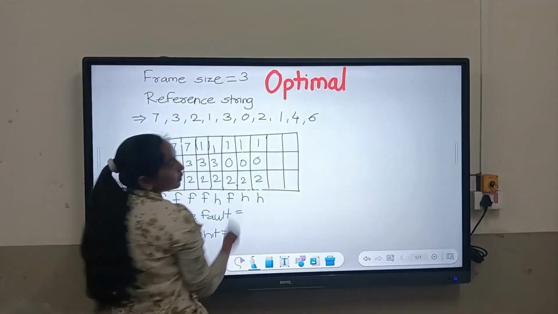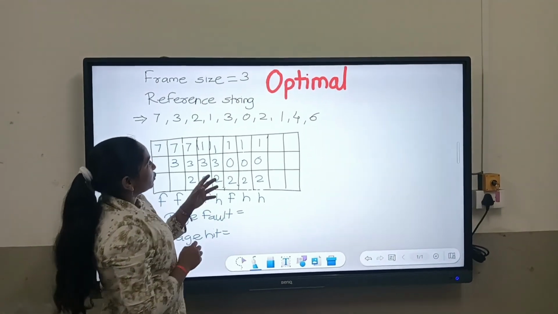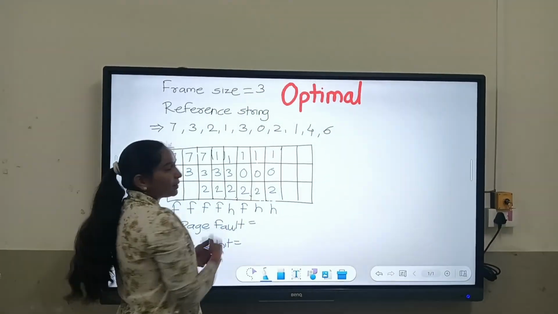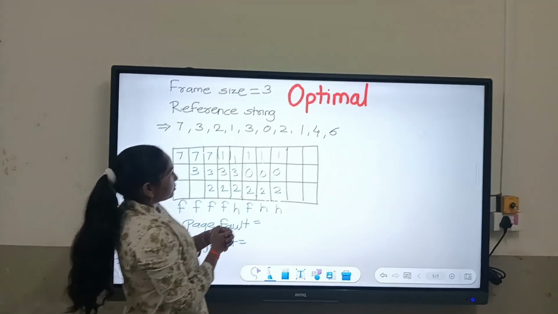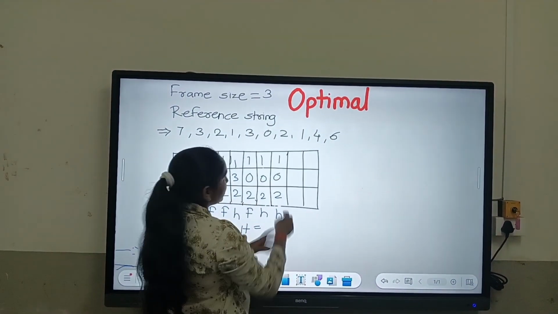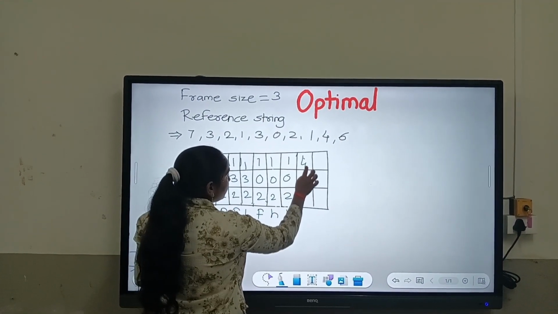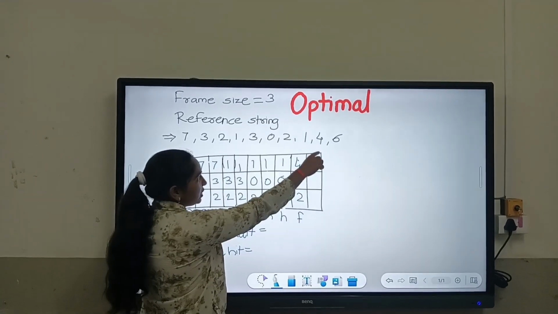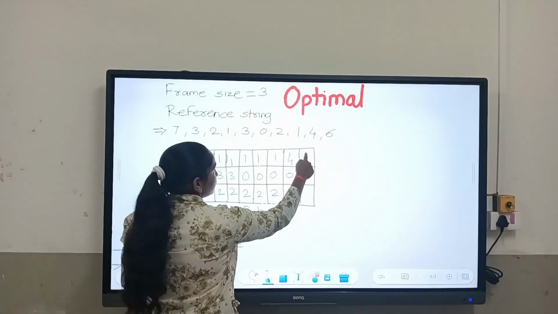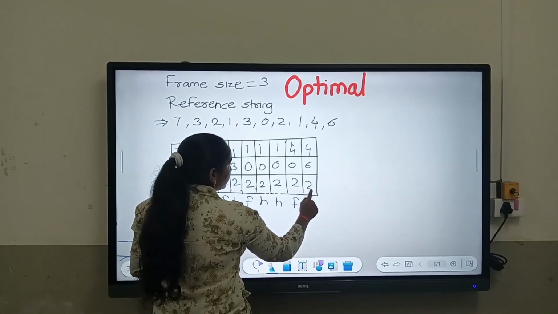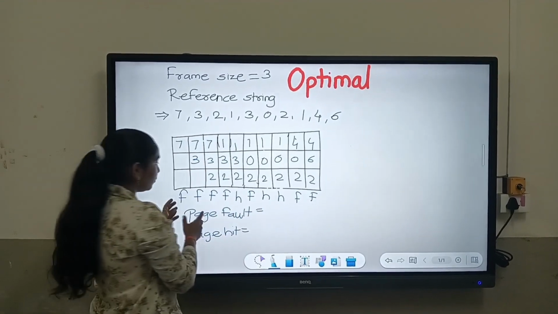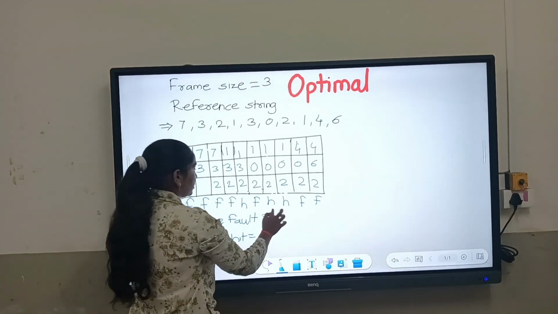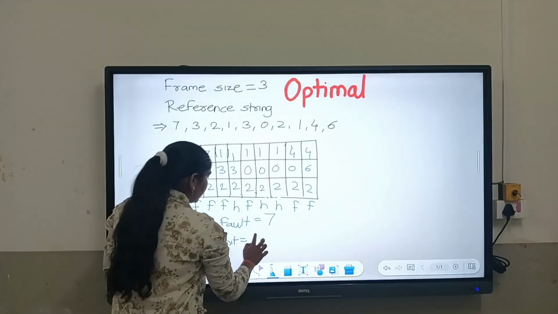Then for 4, we can replace any page because no page is needed in the future. So we will replace the first page. Which is the first page here? It is 1. So we will replace 1, giving 4, 0, 2. And it is a page fault. And for 6, now we will replace 0, giving 4, 6, 2. It is a page fault. Now the total page faults are 1, 2, 3, 4, 5, 6, 7. It is 7 and page hits are 3.